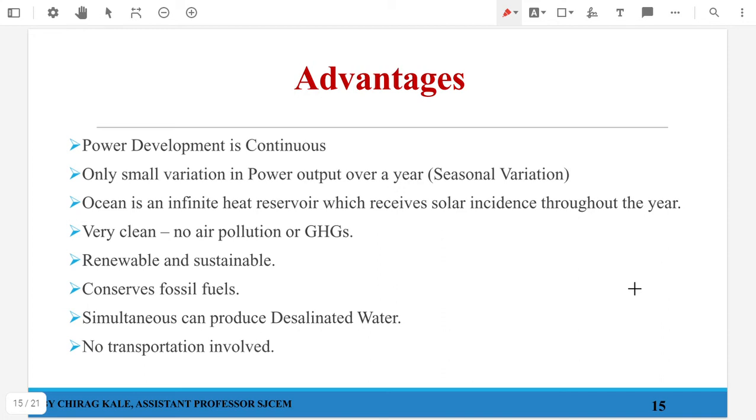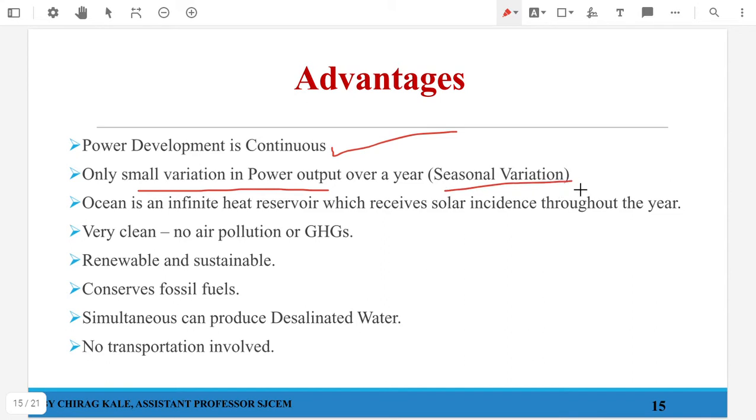So let us talk regarding the advantages of OTEC system. So the first and foremost advantage that we see is that the power developed is continuous. Okay, so there is continuous power generation, not as in the case of wind energy or solar energy. There is very small variation in power output.